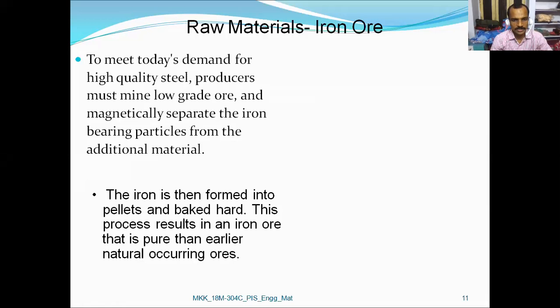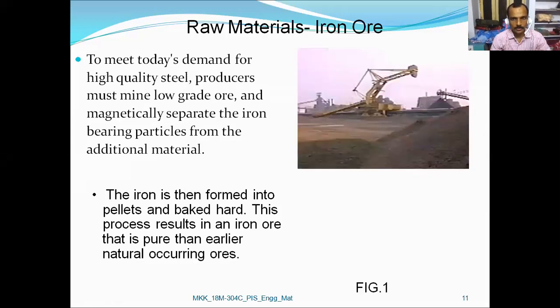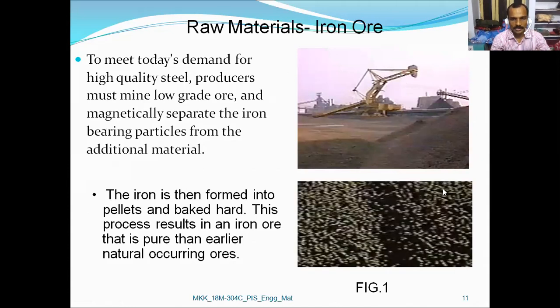This process results in an iron ore that is purer than the earlier naturally occurring ores. Here is the process of extracting the raw material iron ore, and this is the iron powder or iron ore raw material.